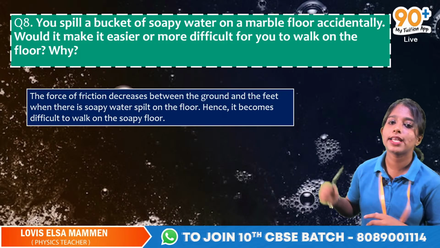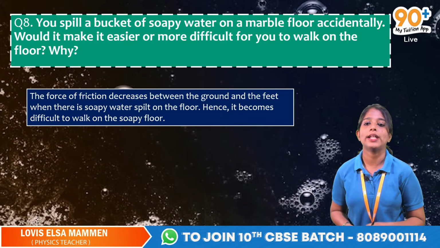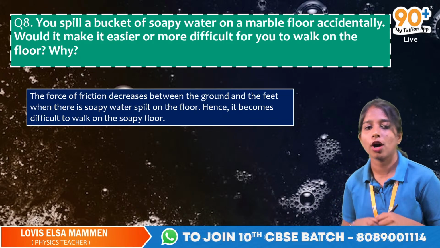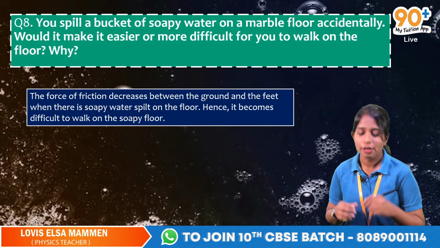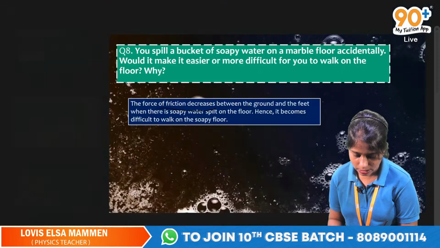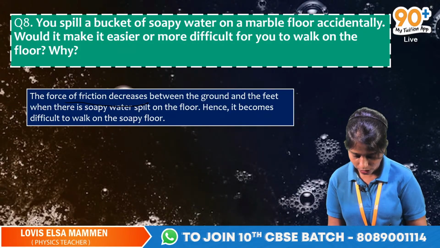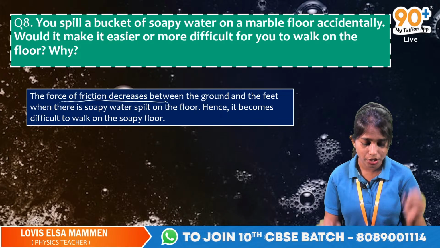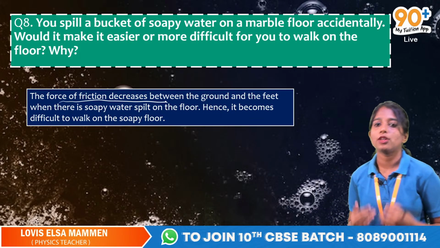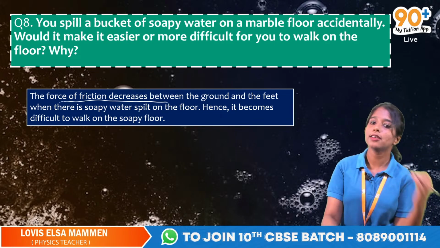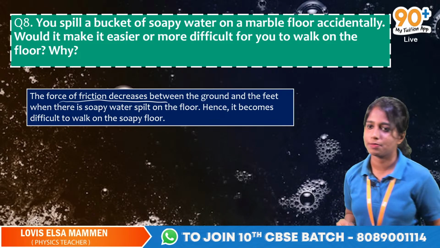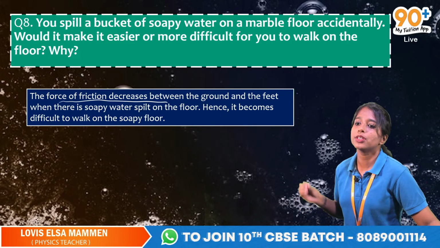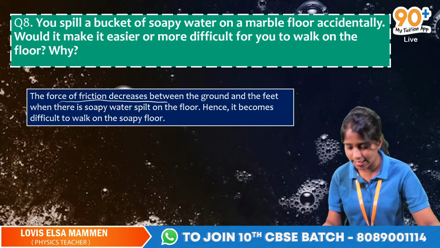The force of friction decreases between the ground and the feet when there is soapy water spilt on the floor. Hence it becomes difficult to walk on the soapy floor. So very important, the concept that friction is reduced there is very important. The force of friction decreases, so that is why it is very difficult for you to walk on the soapy floor. I hope you got the concept. Since it became smooth, the friction is reducing, so it is very difficult to walk. That is the answer. Fine.